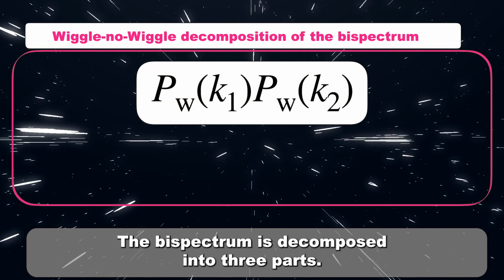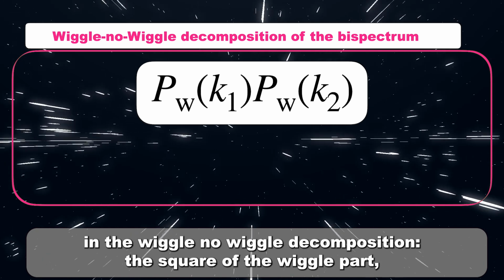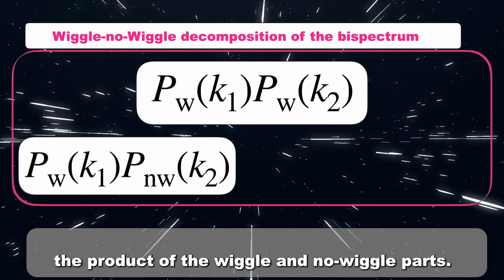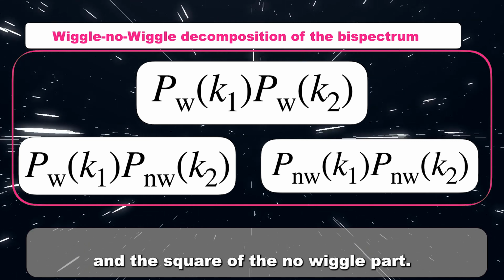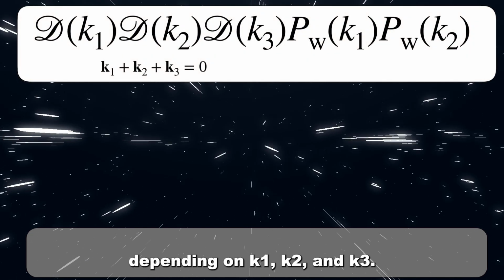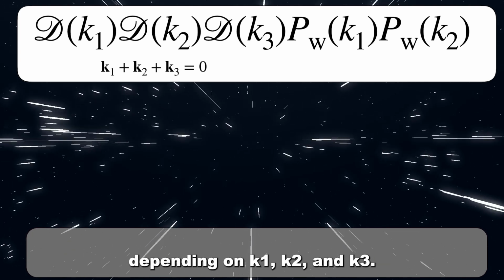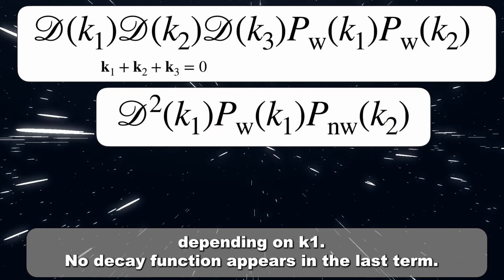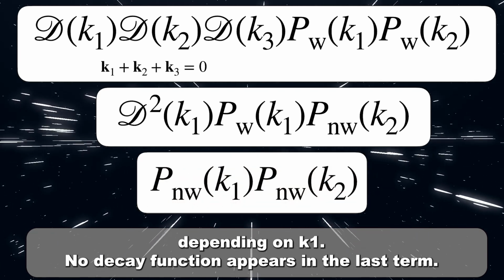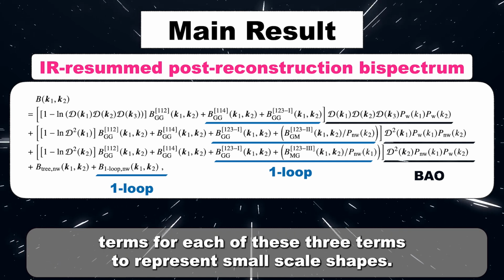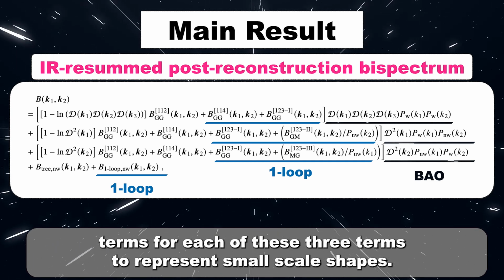The bispectrum is decomposed into 3 parts in the wiggle-no-wiggle decomposition: the square of the wiggle part, the product of the wiggle and no-wiggle parts, and the square of the no-wiggle part. The first term involves the product of 3 decay functions depending on K1, K2, and K3. The second term involves the square of an exponential decay function depending on K1. No decay function appears in the last term. Moreover, our model includes one-loop level correction terms for each of these 3 terms to represent small-scale shapes.